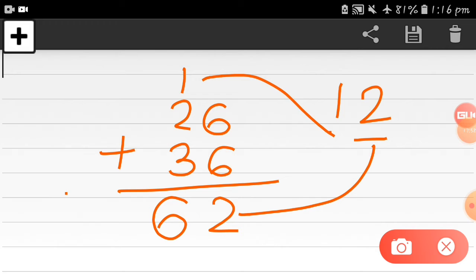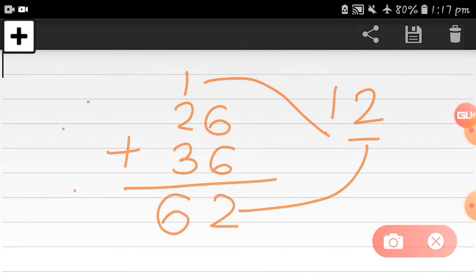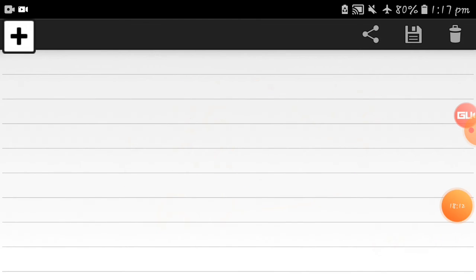Okay, then let's take one more example, and just keep this in your mind, students: always this one number will not come as a carry forward. Numbers may be different, okay. It will be a 2 also, 3 also, 4 also, 5 also, 6 also, right? It depends on the ones value, which digit they get as the answer. So now please keep in mind that always one number will not come as a carry forward. Any number can come.